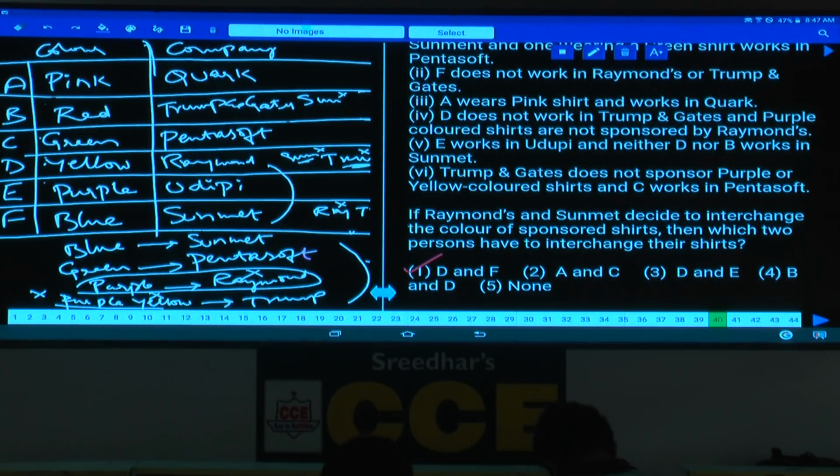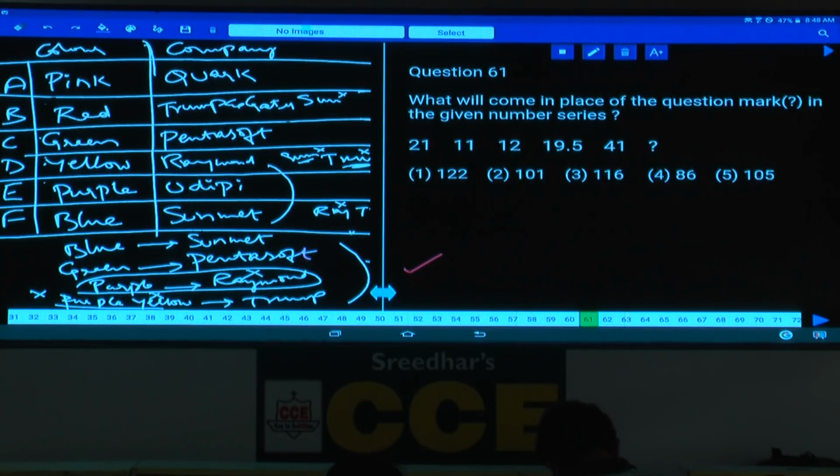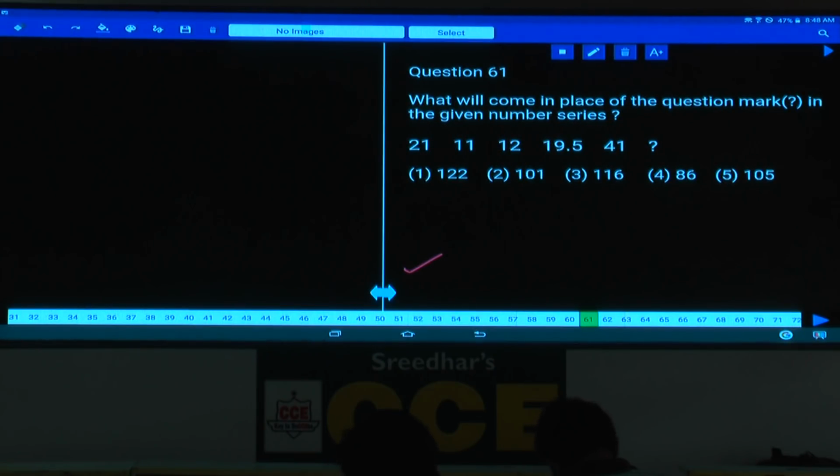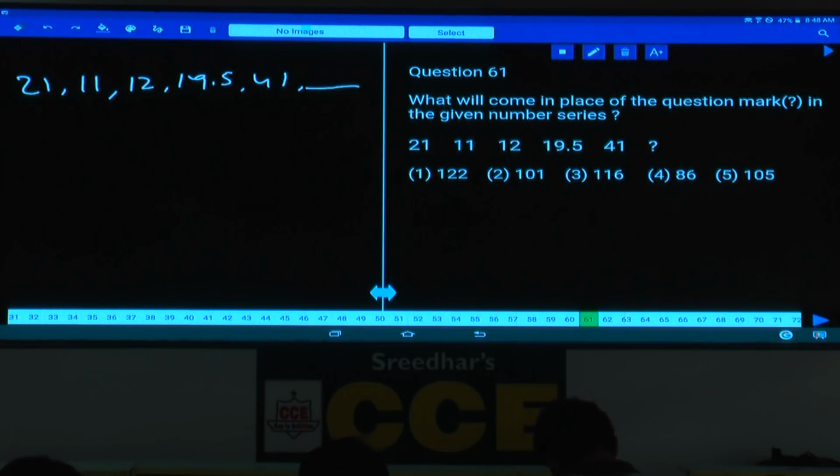Now question number 61 to 65. What is the information here? 21, 11, 12, 19.5, 41. Isn't it? Then what is the answer here? Now if you observe here, 21, 11, 12, 19.5 and 41. Then what should be the next? Between 21 and 11, only in one instance the number is decreased and in the remaining cases it has been increasing. Hence multiply this one with 0.5 first.